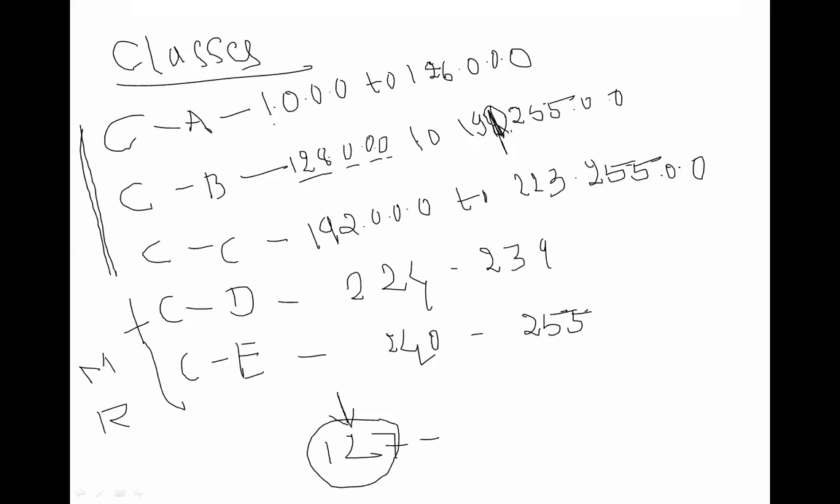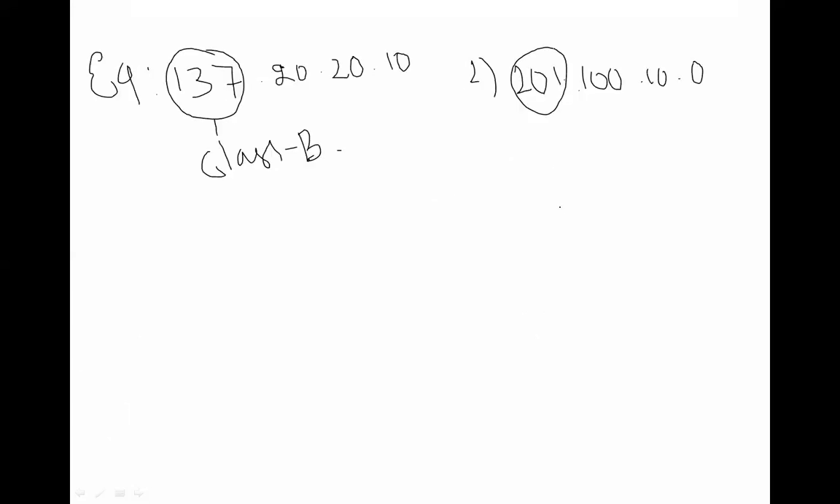Class A is from 1 to 126. Class B is from 128 to 191. Class C is from 192 to 223. I have given the IP address as 201. You have to see only the first octet. So this is class C. Take one more example. You have to identify it. Everyone, this is going to help you for your interview.